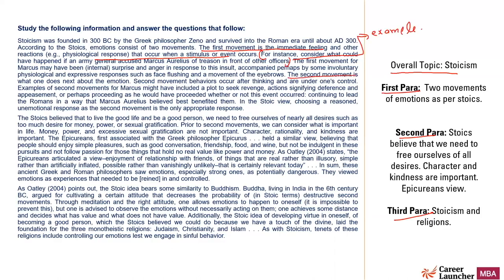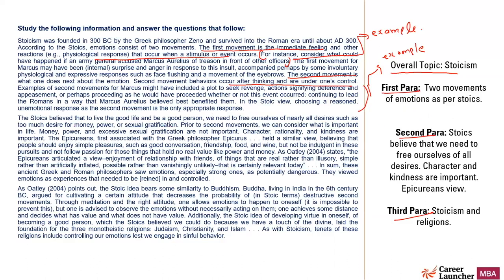Similarly, the second movement is given here. The second movement is what one does next about the emotion. Second movement behaviors occur after thinking and are under one's control. So these are the key features of the second movement. And once again, an example is given as evidence to support what the author is trying to say. So the first paragraph basically talks about 2 movements of emotions as per the Stoics. The first one is the immediate response, and the second one is the more thoughtful response to the emotions. That is what the first paragraph is talking about.